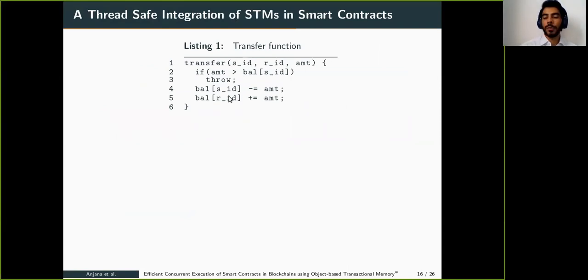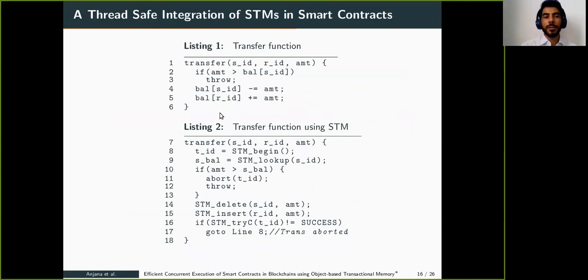This is the same function we already have seen. This is the function with STM integration. Here at line number 8, the STM transaction will begin. At line number 16, STM try commit will be done. STM try commit performs the validation. Since we have used optimistic STM, once the STM try commit is successful, the effect of the execution of the transaction will be visible in the shared memory. In other threads, you can see that.